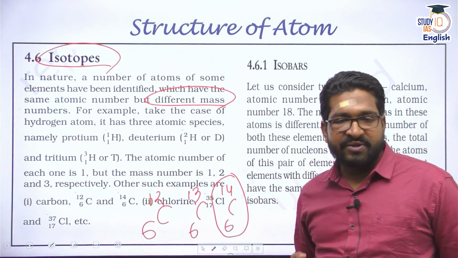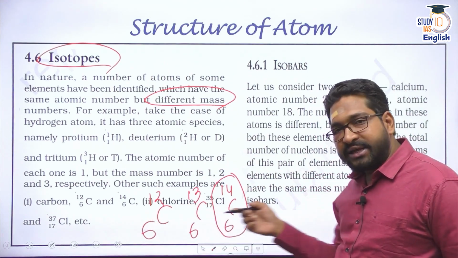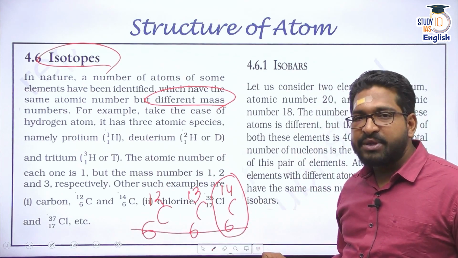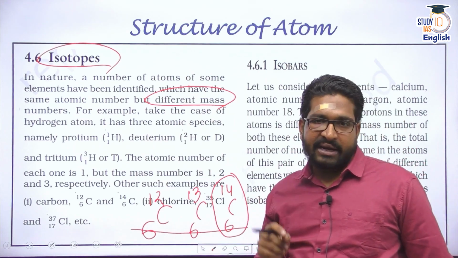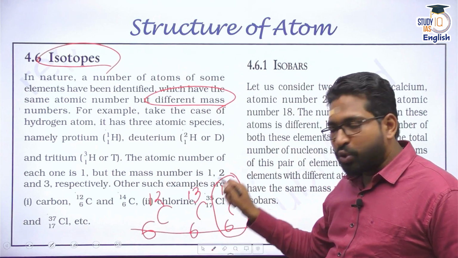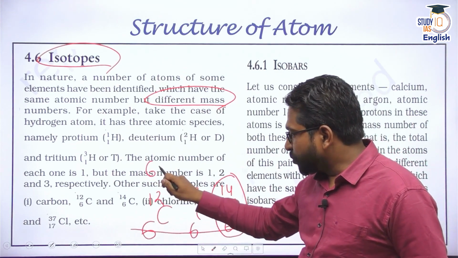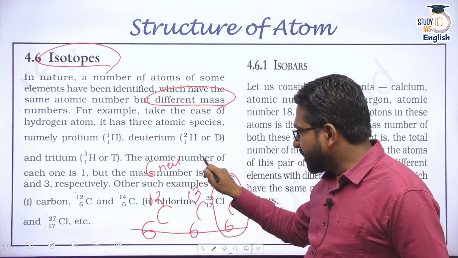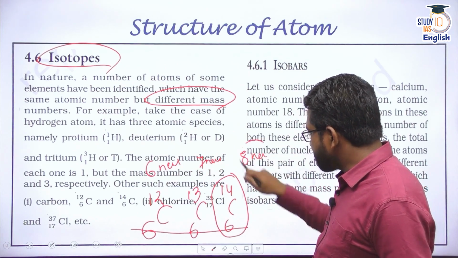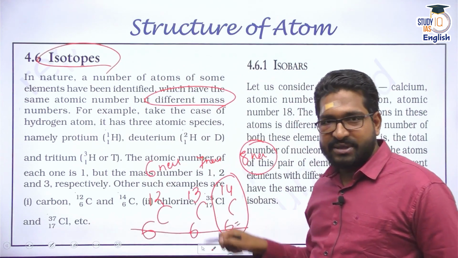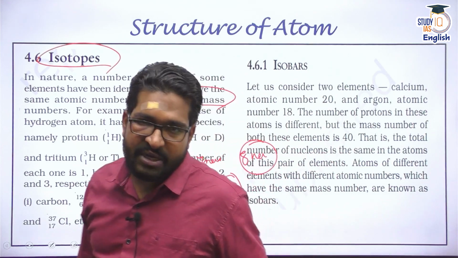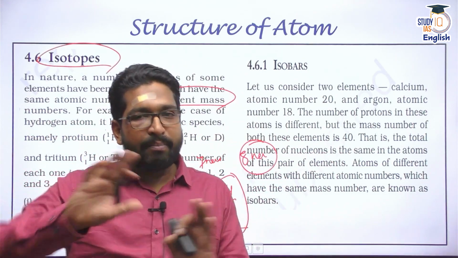Now what is the meaning of this? All the three are carbon, all the three have same atomic number. That means all the three are going to have same kind of chemical characteristics, right? But there is an addition of neutron. In carbon 12 there are 6 neutrons, in carbon 13 there are 7 neutrons, in carbon 14 there are 8 neutrons, because the number of protons is constant, so number of neutrons has increased. So isotopes are those which have same atomic number but different mass number.